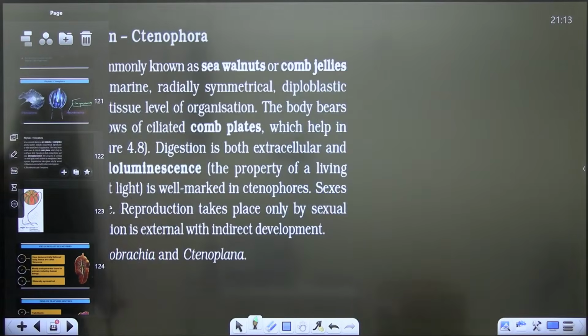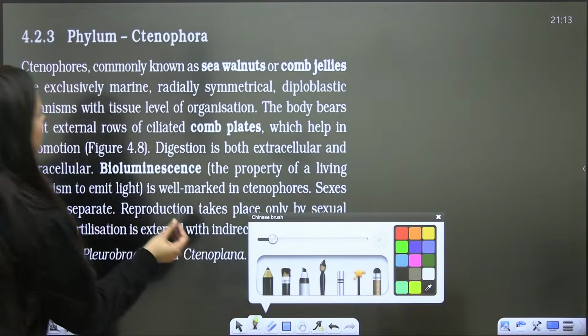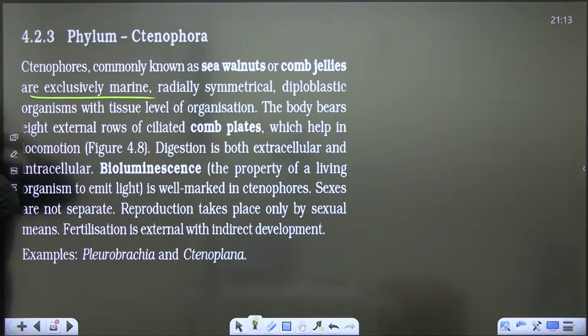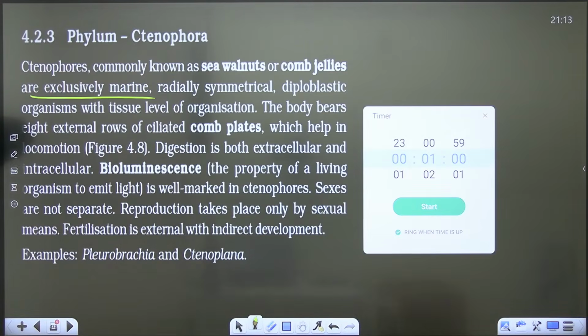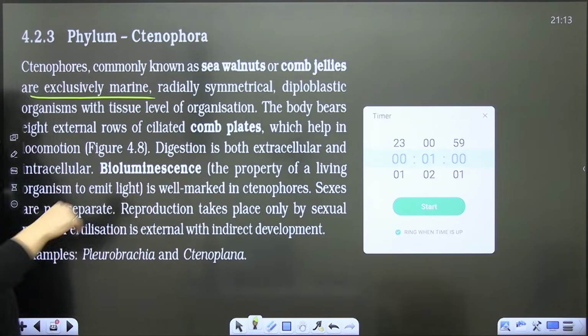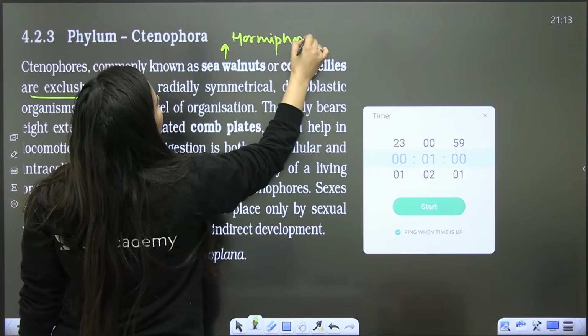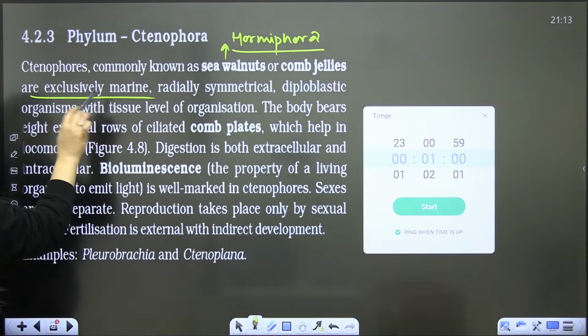Let's quickly recall it from the NCERT. Sea walnuts or comb jellies are their common names. The sea walnut example is not given there; that example is actually Mnemiopsis, a ctenophore known as sea walnut. Exclusively marine.